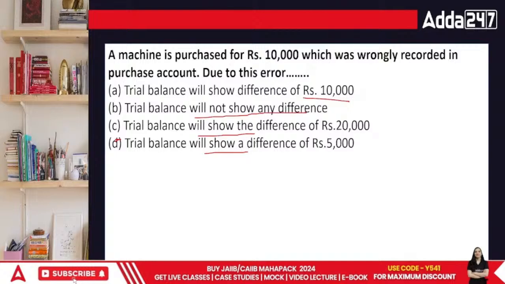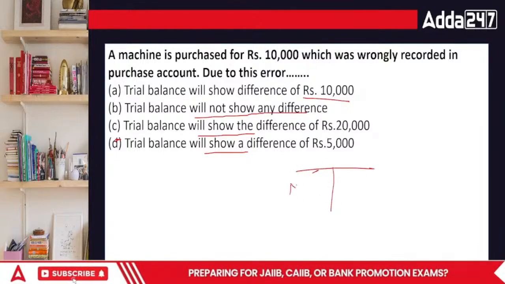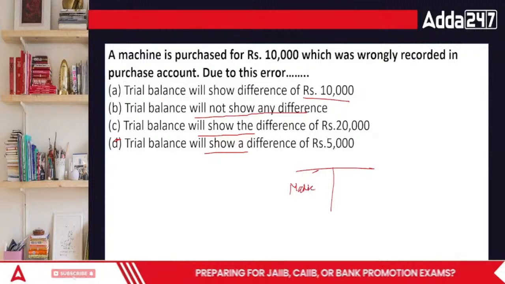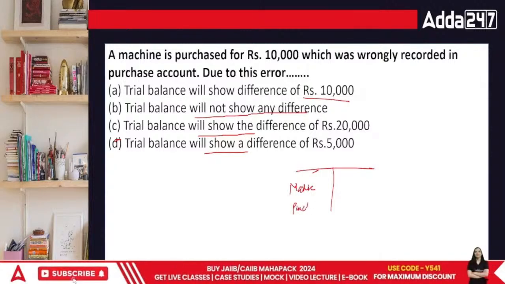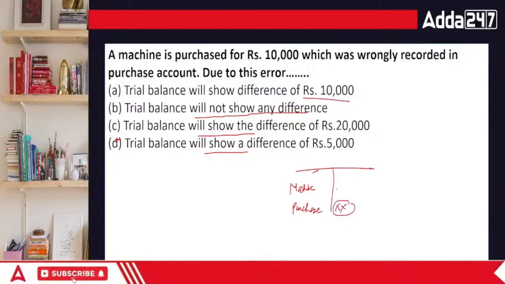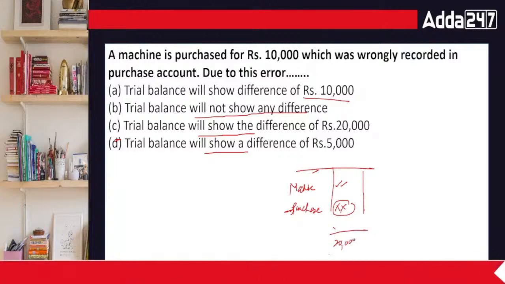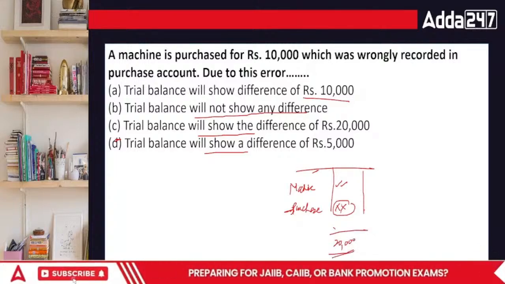See, the point is, I don't think there would be any difference. Reason? Machine would be on the debit side only, and even purchase would be on the debit side. In this case, we will remove the purchases account and put the machine account. Even if we show it on the purchase account, there's no difference in totals. This would be 20,000. Note it down here. And that's it.